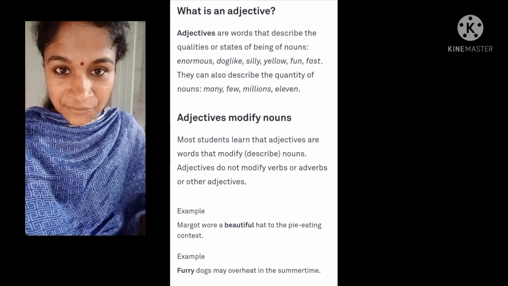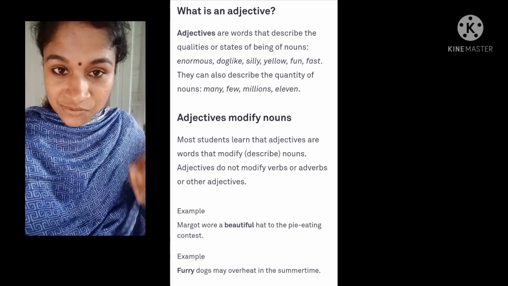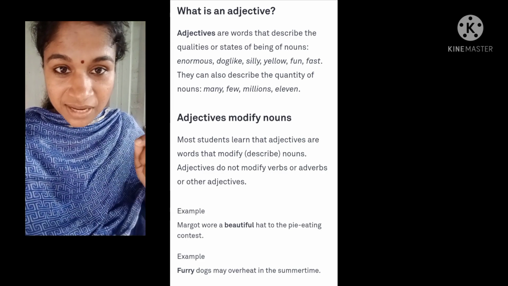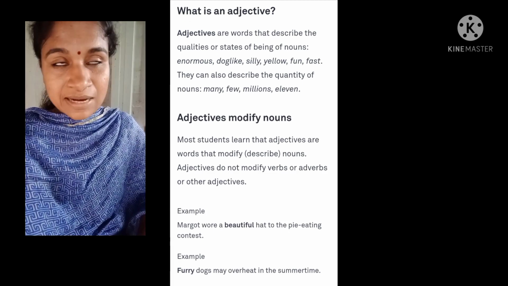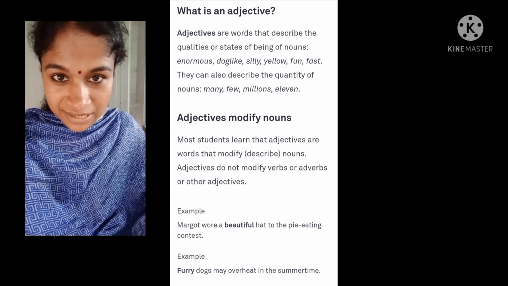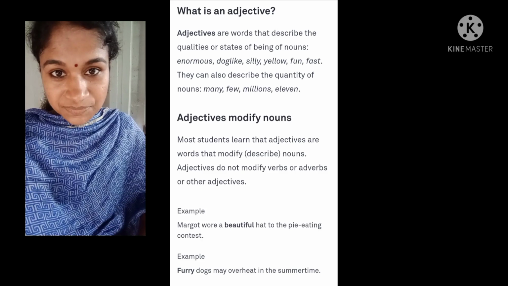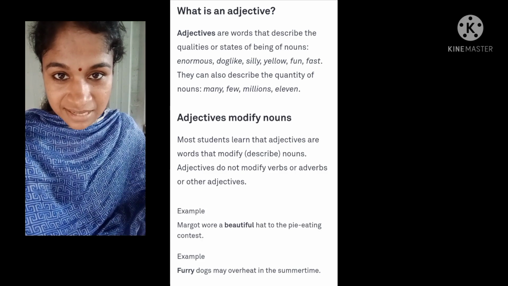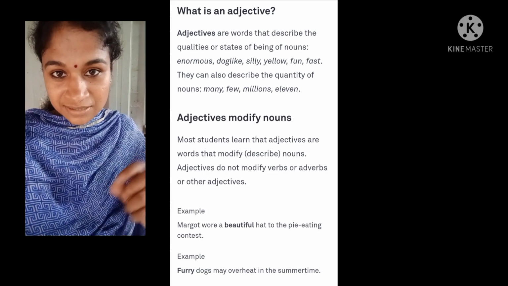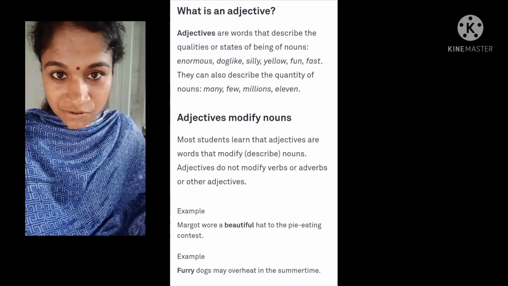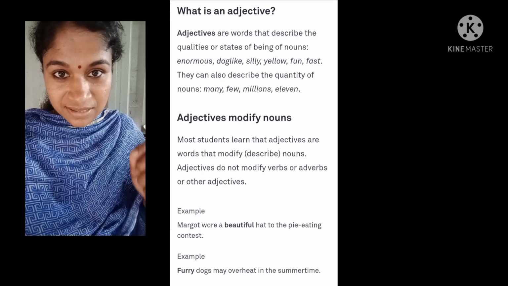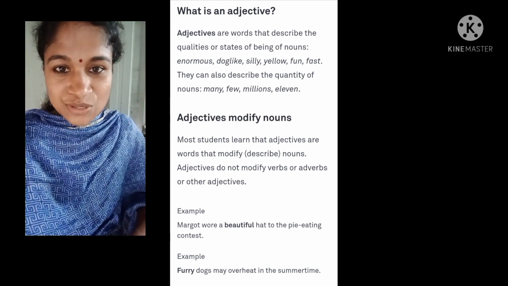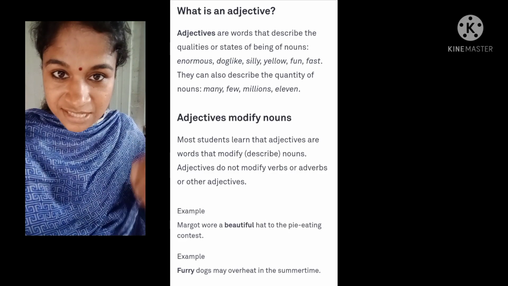So what is an adjective? An adjective is a word that modifies a noun, only a noun in a sentence. For example, she met a beautiful girl. In this sentence, beautiful girl. Here the word beautiful modifies the noun. Which noun? Girl. So beautiful is an adjective.